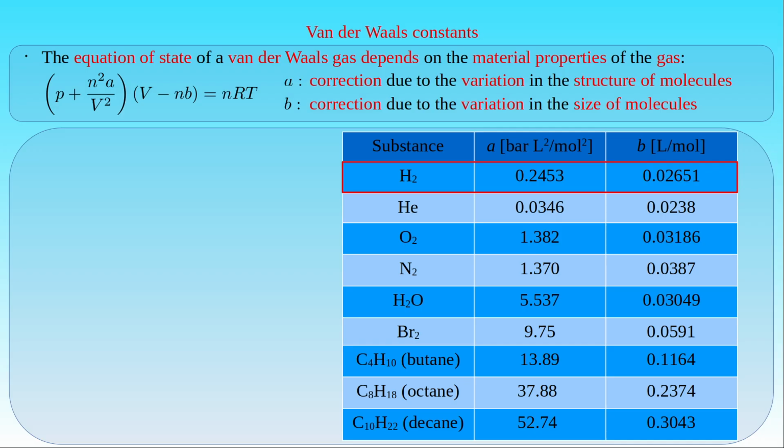These corrections are gradually increasing with the increasing complexity of the structure and the size of the molecules, as seen in the case of heavier elements like nitrogen and oxygen or the water molecule. For bromine molecules formed by atoms having more than 4 times more electrons than the oxygen atom, the constant A is almost an order of magnitude greater than the same constant for oxygen molecules. The constant B of the volume correction is also almost 2 times greater for bromine than oxygen. In the cases of alkanes like butane, octane and decane the corrections are more than 1 order of magnitude greater than those for the light elements.